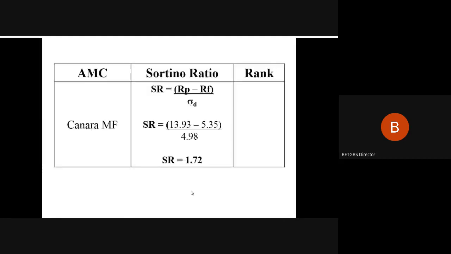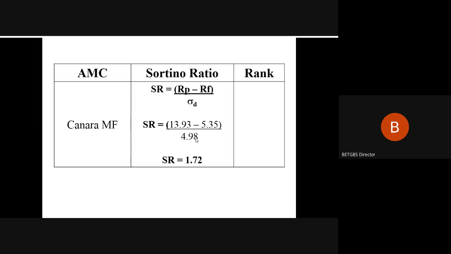Now finally, when we come to Canara, this is the data we have got. Again, the portfolio return is 13.94, the risk-free rate is 5.35, and the downward risk is 4.98. So when we take the risk-free return and the portfolio return, and get the difference of it, and consider the downside risk and calculate, we got the answer to it.